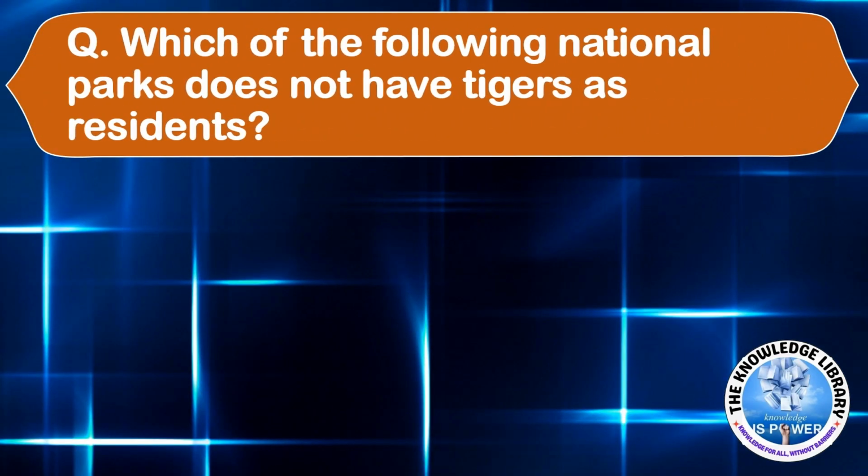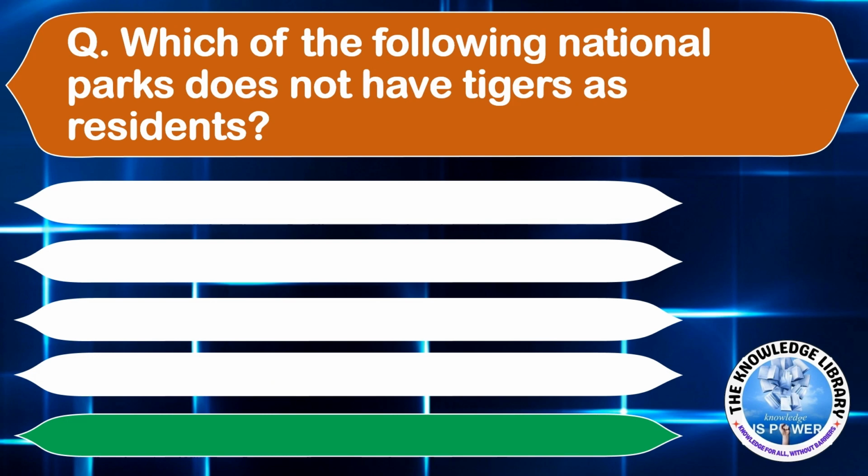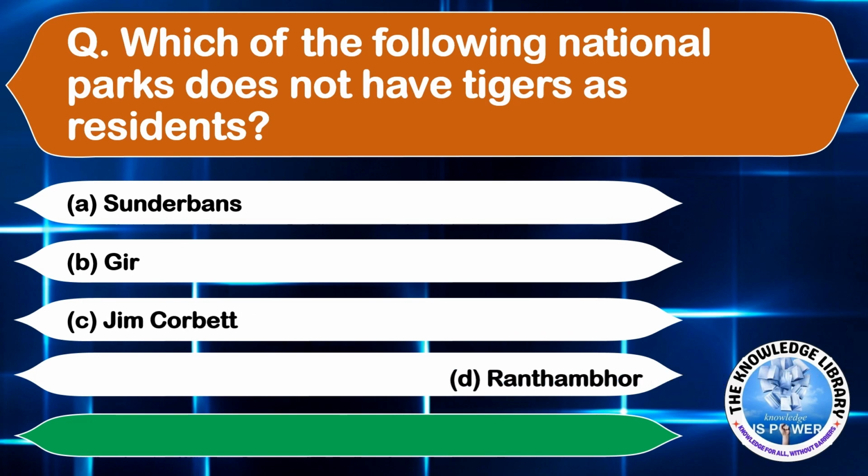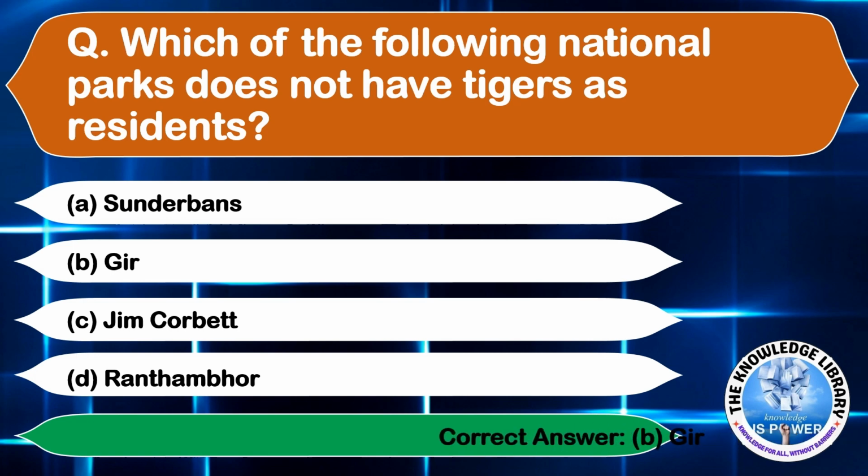Which of the following national parks does not have tigers as residents? Option A, Sundarbans. Option B, Gir. Option C, Jim Corbett. And option D, Ranthambore. The correct answer is option B, Gir. Moving on to the next question.